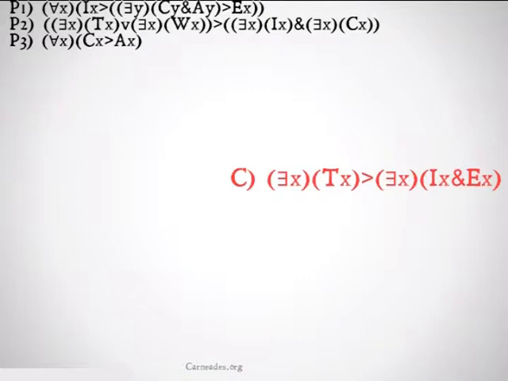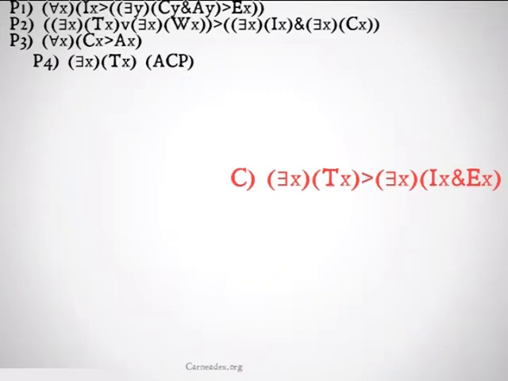Premise 3: for all x, x being a c implies that x is an a, and we're trying to get the conclusion of there exists an x such that x is a t implies there exists an x such that x is an I and x is an e. Looking at the conclusion, it should be pretty clear what our first step is going to be. We want to do a conditional proof here. It may be a little tough. The tricky part of this problem is going to be getting the same x to be with both I and e. Let's see if we can do it.